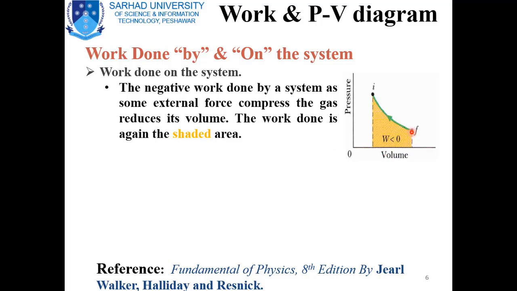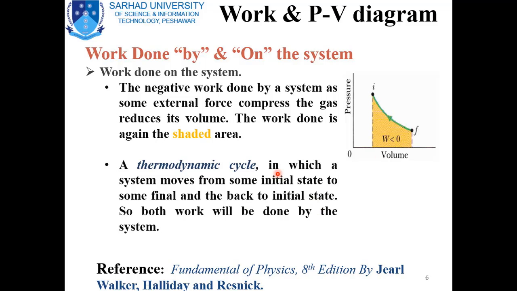Consider the system is in some initial state F, and when pressure is exerted on the system, the volume will reduce, and work has been done on the system. So W is taken as negative, and this shaded area represents the negative work done, or the work done on the system.